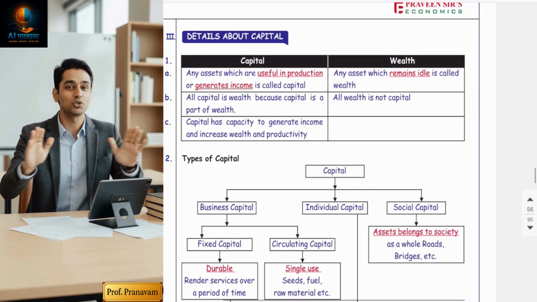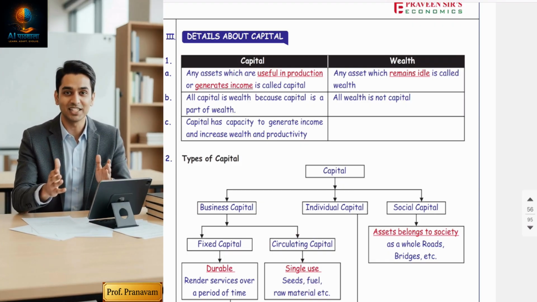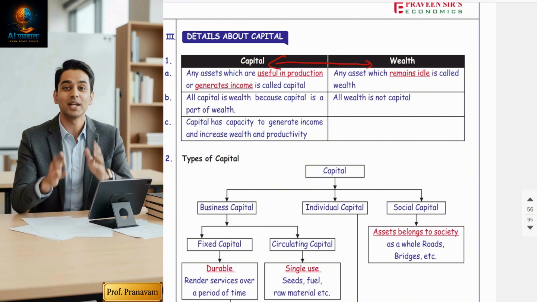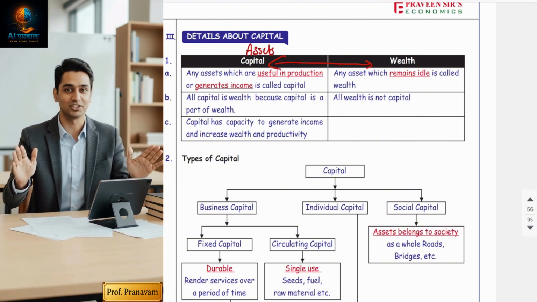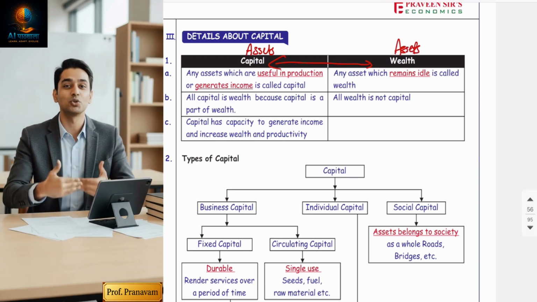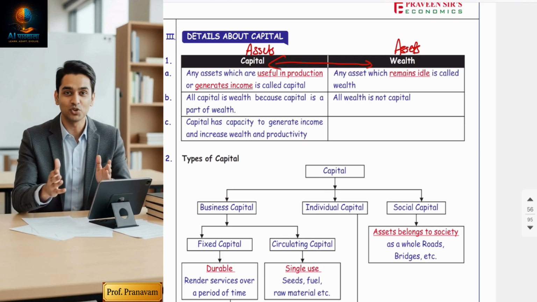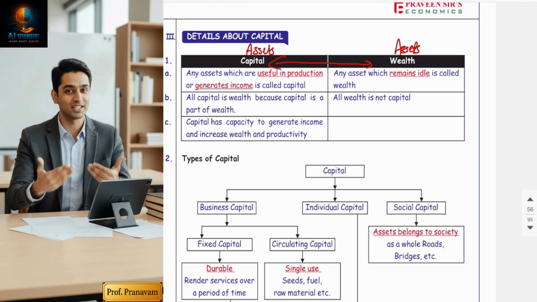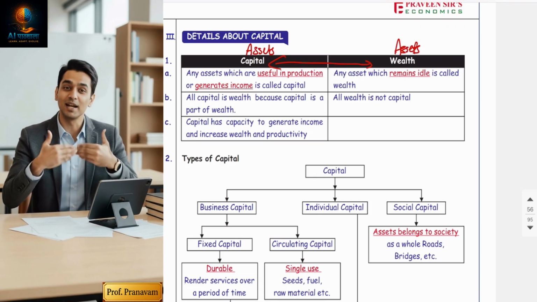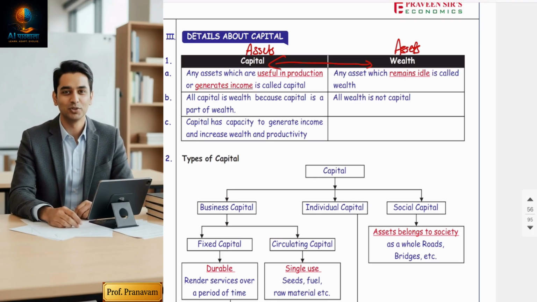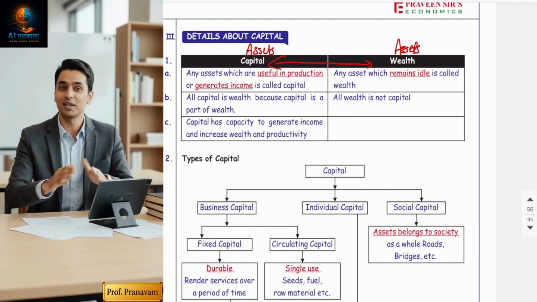Now let's elaborate something more on capital. One more topic is there. What is the difference between capital and wealth? A single line, one-liner difference. Capital is an asset. Wealth is also an asset. Both are actually one and the same, but there is a very thin line of difference. Economics says that assets which you are using for some production with an intention to earn profit are called capital. But assets which remain idle and do not fetch you any income, not being used in production activity, are called wealth.